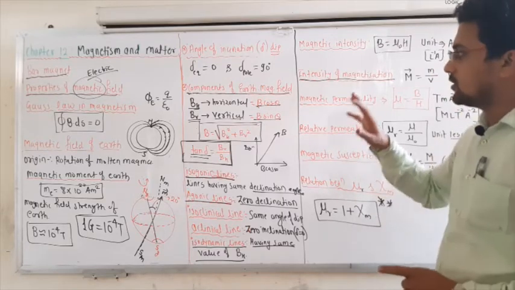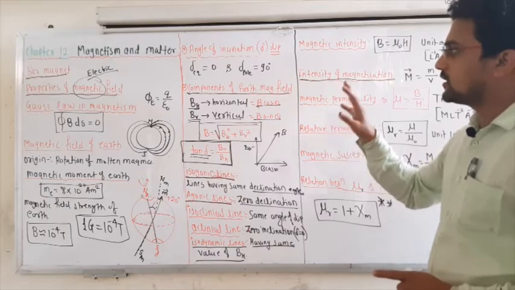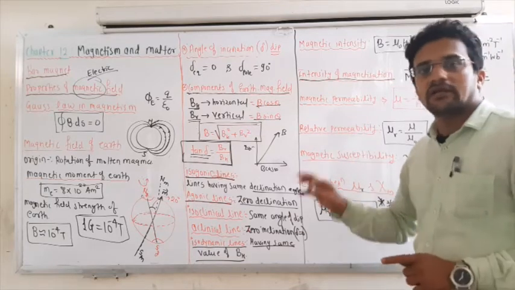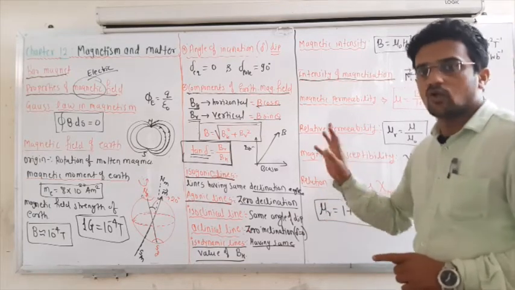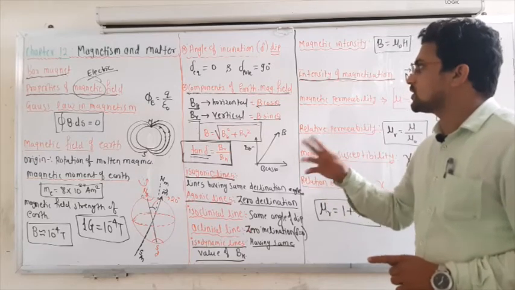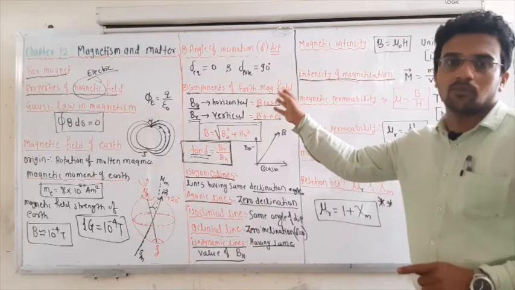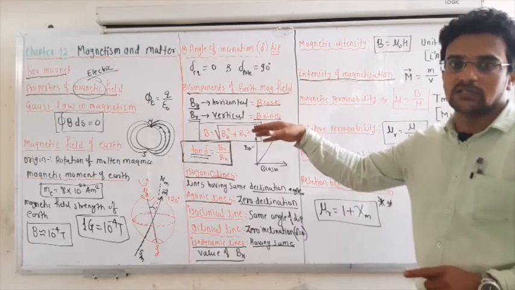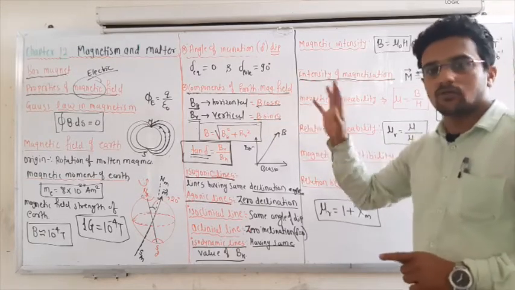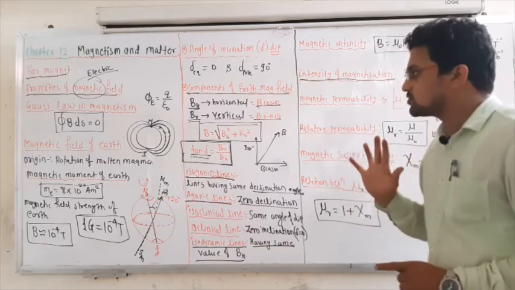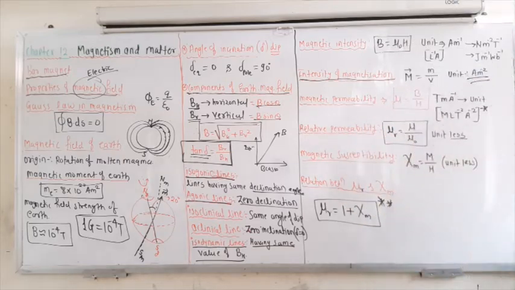This is a simple topic, and they will ask you a straightaway direct question. There is no complex question. They will just ask what is the angle of inclination or angle of dip at the equator or pole, maybe 0, 180 degree, 60 degree, or 90 degree. So options like that will be there. Just pause the video and see it once again.